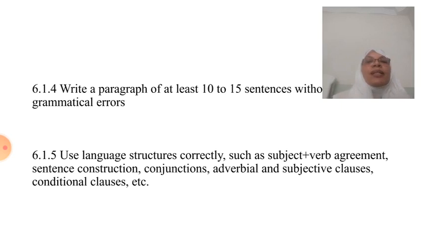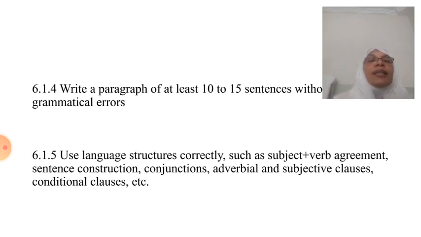The next one is write a paragraph of at least 10 to 15 sentences without grammatical errors. Now this is your writing paper, so you will be expected to write paragraphs and essays. So in the beginning we will be giving you a small paragraph of 10 to 15 lines without grammatical errors. Now children, please keep this in mind. Grammar plays an important part in a piece of writing.